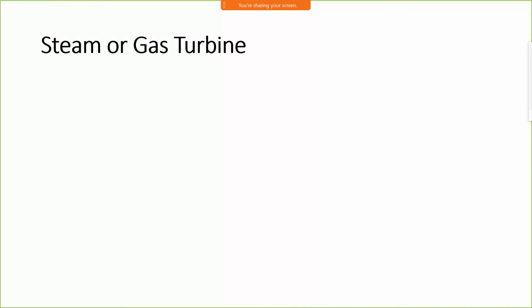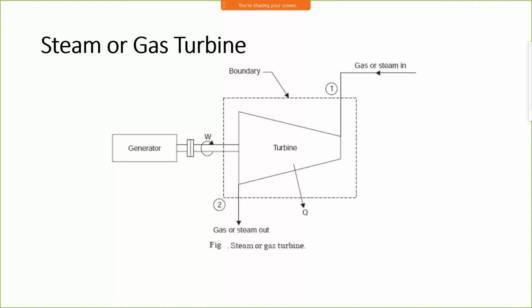Next, the steam or gas turbine. Consider this turbine as a system. It is connected with a generator and gives power, which means the system is giving work done. We have to consider work done. Since it is a steam or gas turbine, in the steam turbine we have to convert water into steam by the application of heat. That means we have to consider internal energy and enthalpy here.